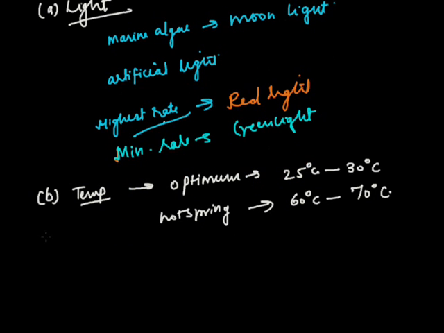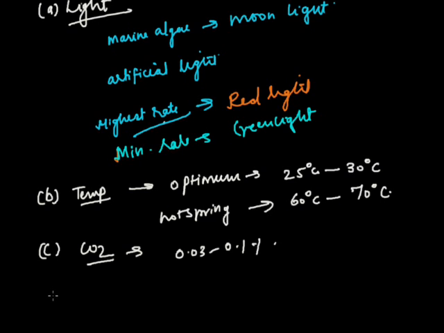The next important factor which affects photosynthesis is carbon dioxide. It is the first limiting factor. Around 0.032 to 0.1% is present in the atmosphere. So it is a limiting factor in photosynthesis. More carbon dioxide is there, more photosynthesis will be there.